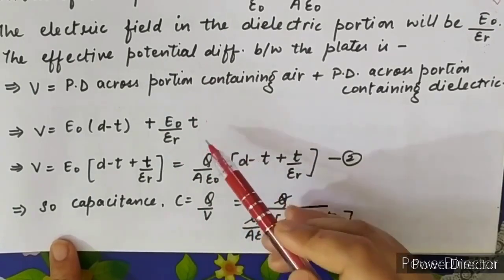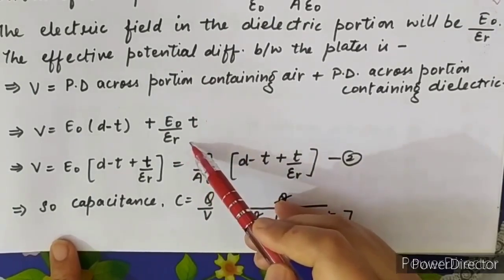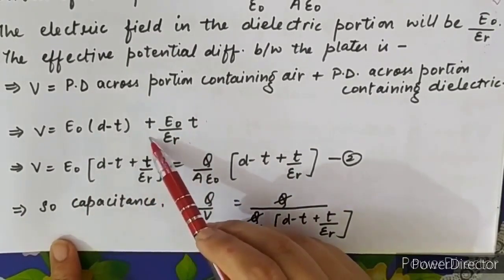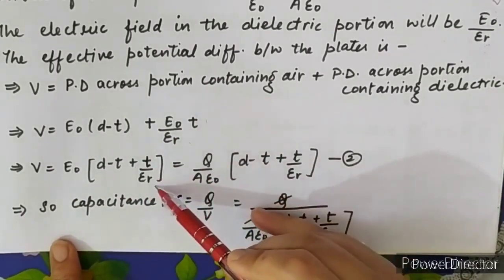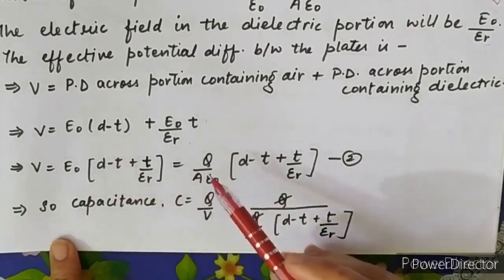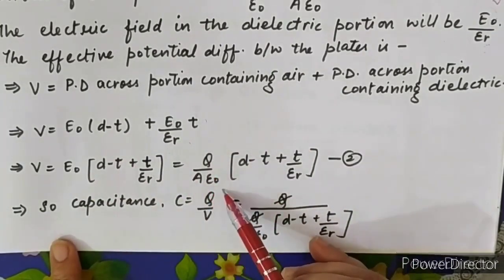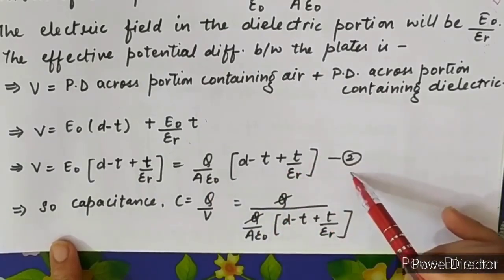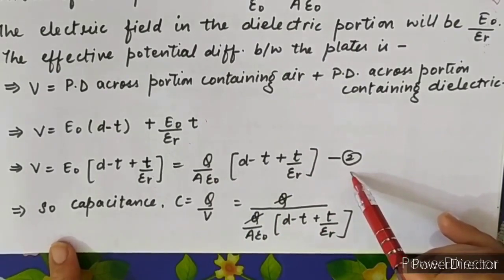Okay. Now let us evaluate this equation. Take E naught common: D minus T plus T upon epsilon R. We know the value of E naught from equation 1, Q upon A epsilon naught. So V is equal to Q upon A epsilon naught, into D minus T plus T upon epsilon R. This is equation number 2. Two steps we have done. First is of the electric field, second is for the potential difference.